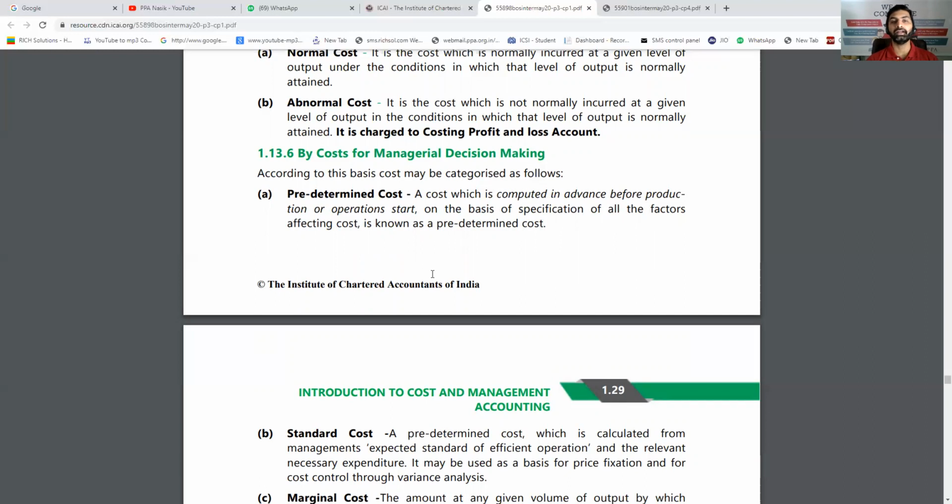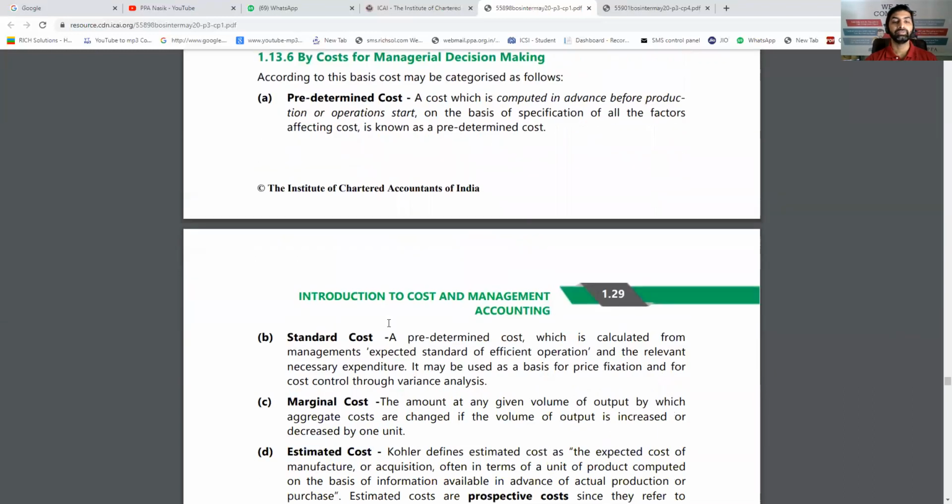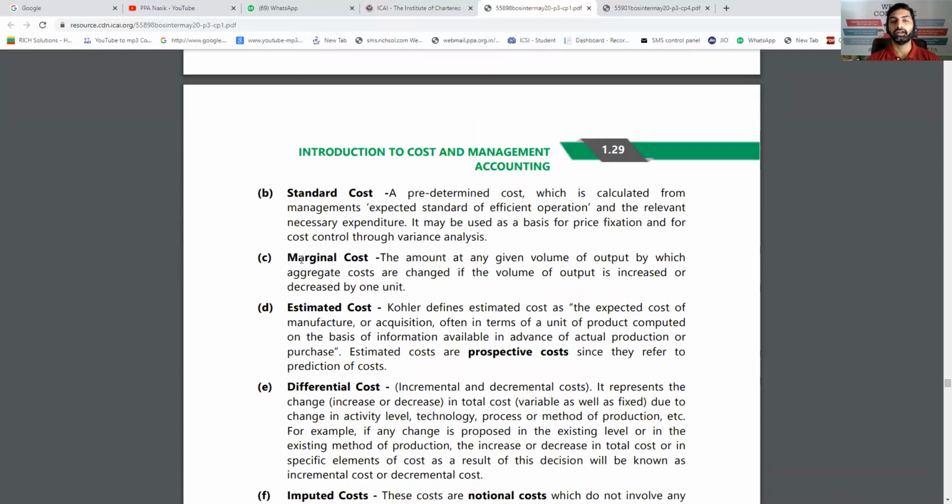That is predetermined cost, which is predicted on the basis of last year. We find the rate. Standard cost is when the predicted rate is multiplied by units. For example, last year, machine hours were 5 lakh and the cost of electricity was 15 lakh. So rupees 3 per hour is the predetermined cost. This year, you work for 4 lakh hours, 4 lakh into 3, 12 lakh was the expected or allowed cost, standard cost, as we already saw in standard costing.